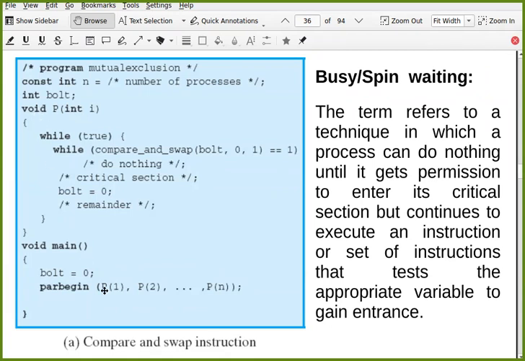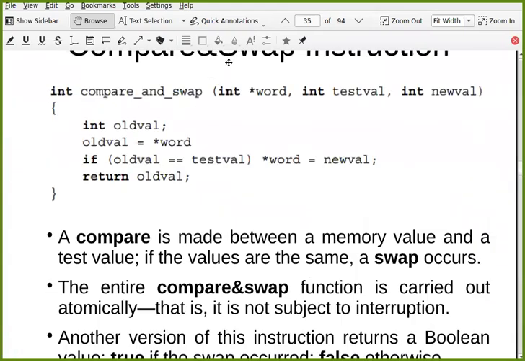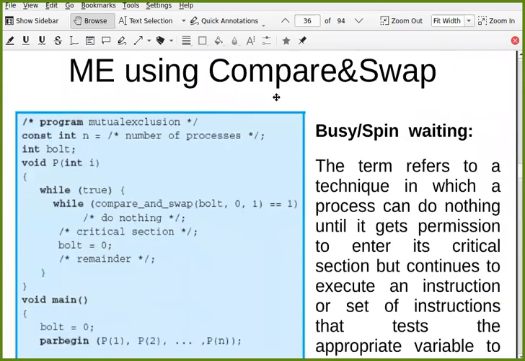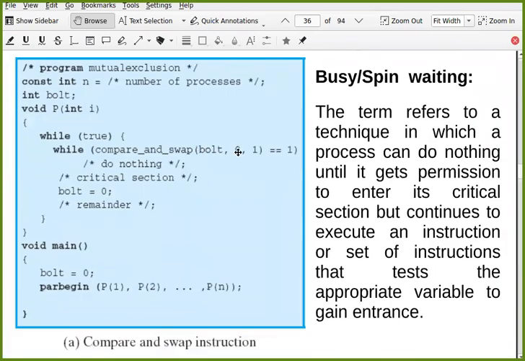Now all these processes call this function P. That is exactly what it does: calling P for process 1, calling P, and so on. Now what does it do? There is an infinite loop, while true. Now it executes this compare and swap, and bolt is a global variable. Bolt is a global variable, and that is the memory location which is shared. So this bolt is nothing but this memory location. It is a global variable, and this is the test value, and this is the new value.